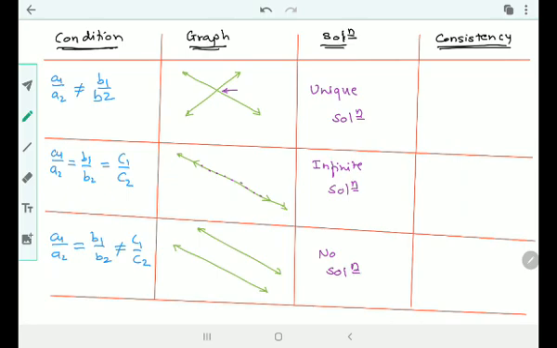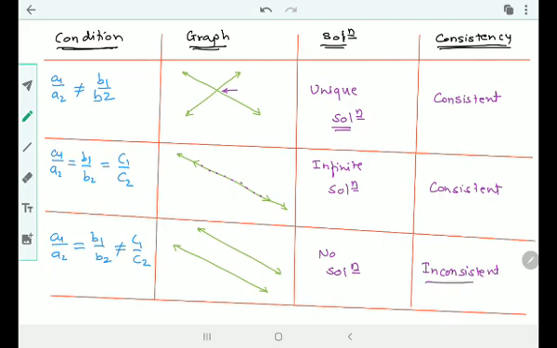Hope you understand. What is the definition of consistency? Now let's complete the part about consistency. Consistency means having a solution. That's it. So does this first condition have a solution? Yes. Unique, but yes, it does. So it is consistent. In the second case, it is an infinite solution, but at least consistency is there. That means solutions are there. So it is consistent again. And the last one, no solution. That means not at all having a solution. So it is called inconsistent.